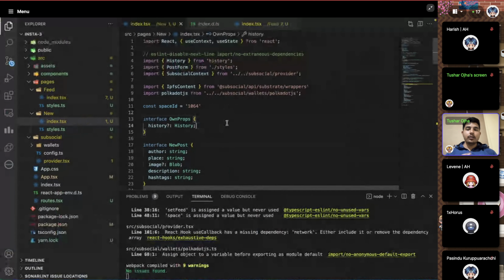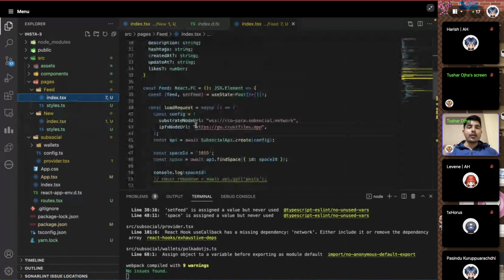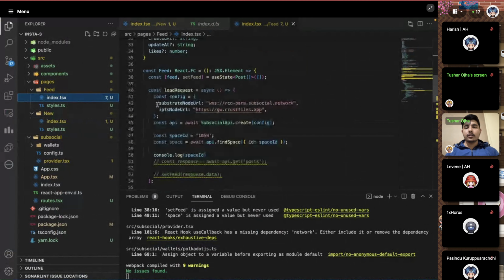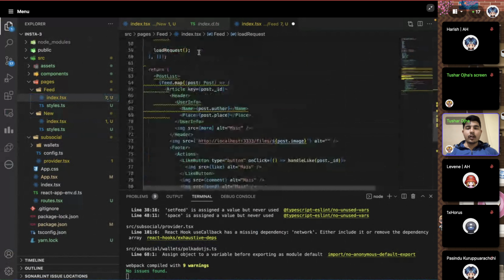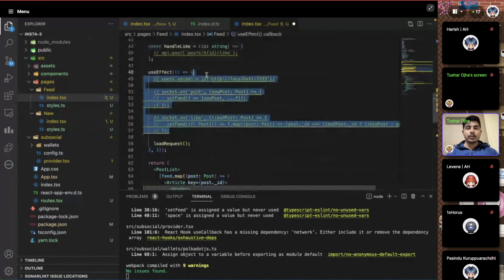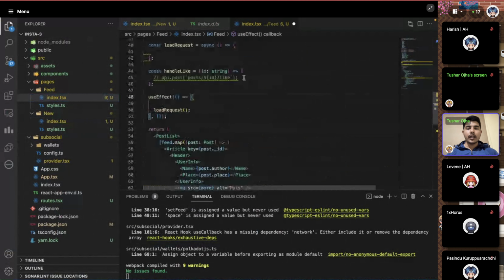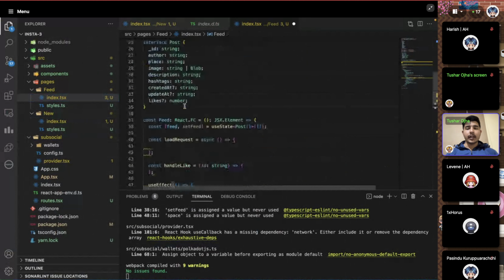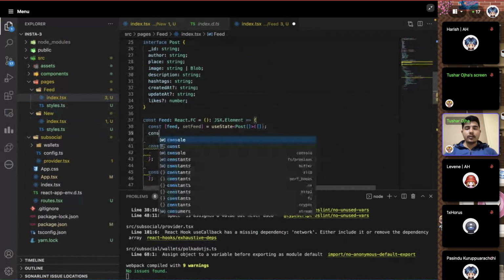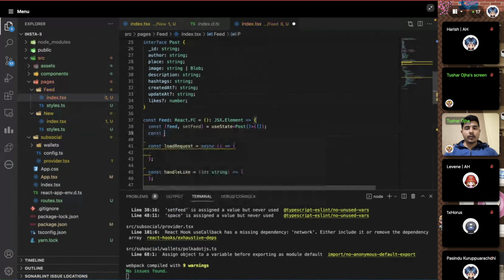Now what you need to do next is that you have stored some content onto the blockchain, and you have to read it. So to do that, we're going to go here and rewrite some code in this particular thing. We have this method called load request, which we're going to run in this useEffect hook. So how do we do that? We're going to again use the context which we had. So we're going to say const.